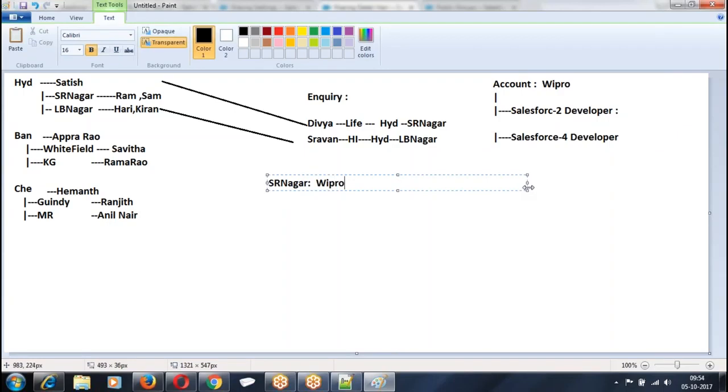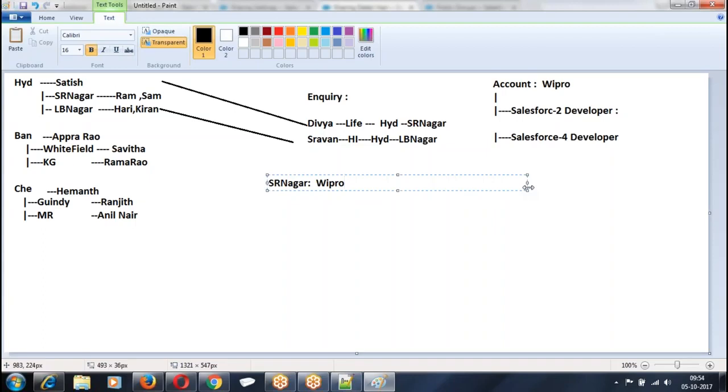Now what about the opportunities of this account? Can the members of this SR Nagar also see the opportunities of this account? If you are able to see the account, can you see the opportunities or not? It's a question mark. If you can see the opportunities, what can you perform? Read, edit, delete, or only read? Right. That's what we have to specify while adding the records. If I add any record to this territory, all the members of this territory can perform what type of operations on this account.